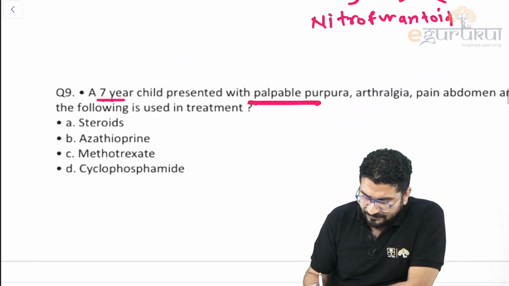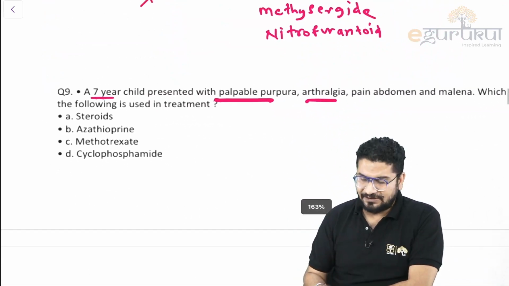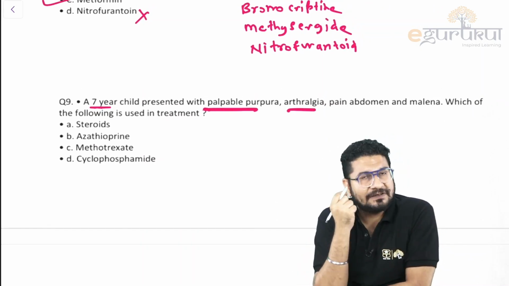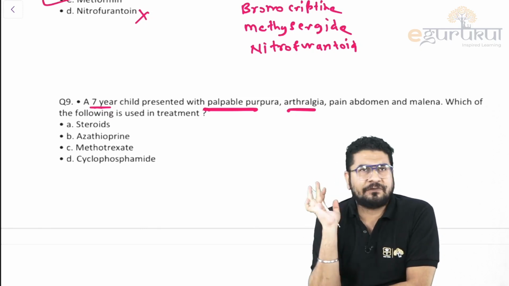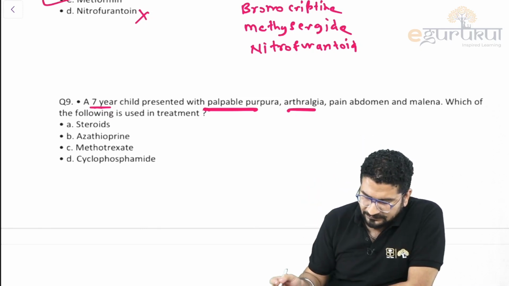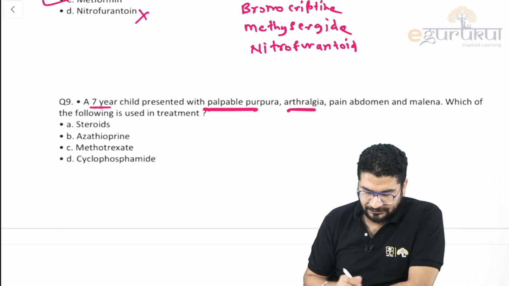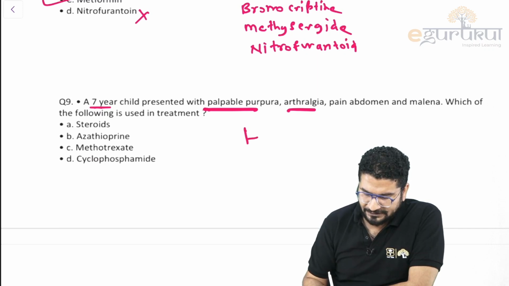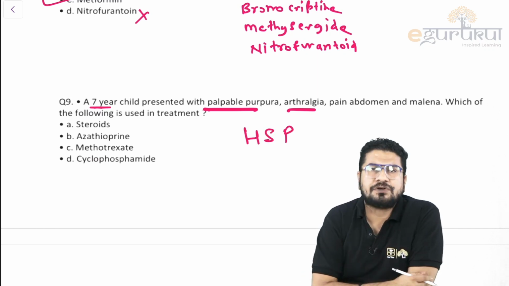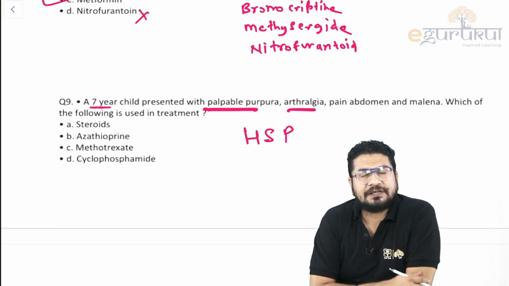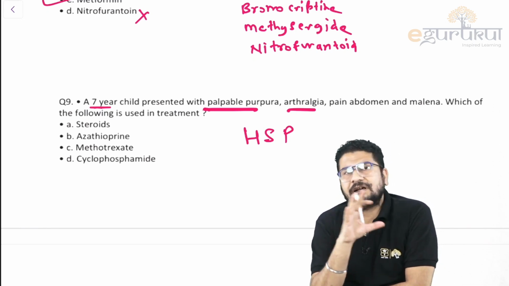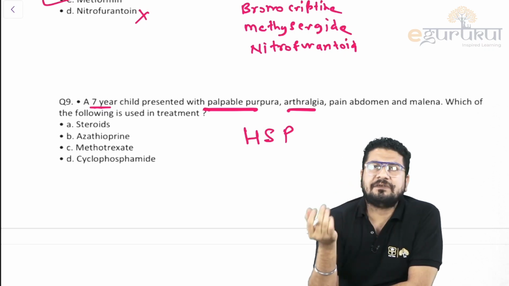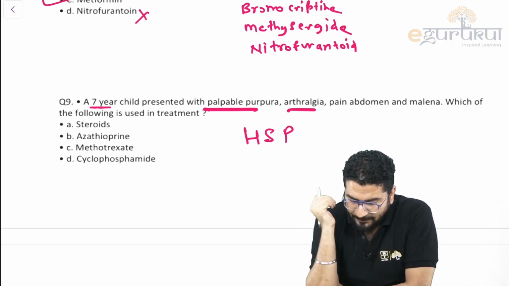A 7-year-old child with palpable purpura, arthralgia. This is a topic which I have been seeing for the past 2 years. The same disease is coming again and again in NEET PG as well as the FMGE exam. There is palpable purpura, arthralgia, pain in abdomen, melena. It's a child, and palpable purpura means it's a vasculitis, a small vessel vasculitis. We call this HSP, Henoch-Schonlein purpura. They have also asked an image-based question, where you will see a rash on the buttocks and thighs. Because of involvement of GI vessels, the patient can have melena and abdominal pain.